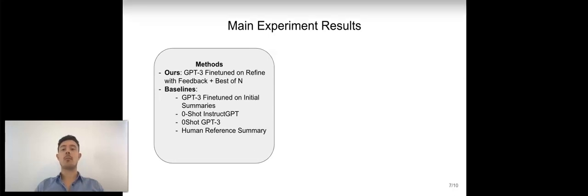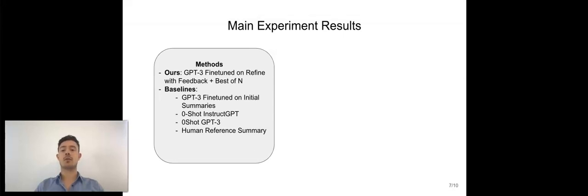Lastly, we compare all methods to human reference summaries, which are summaries that are written along the Reddit posts by the corresponding authors. We evaluate the quality of the generated summaries in a human evaluation. We do this by presenting a post and various summaries to humans, without them knowing which summary was produced by what method, and then we ask them to rank all the summaries.